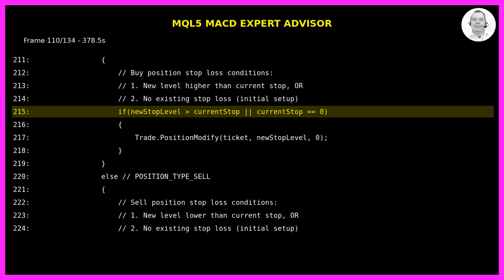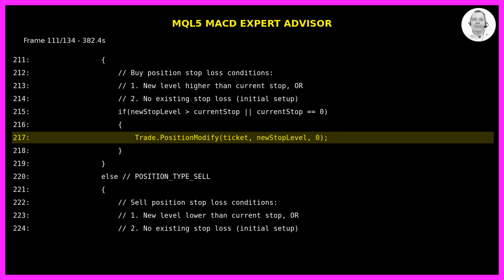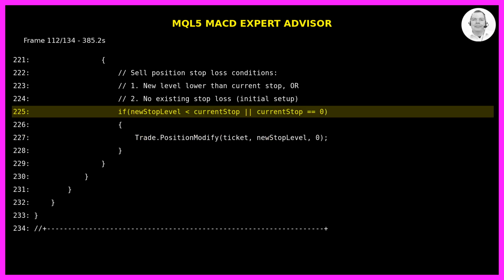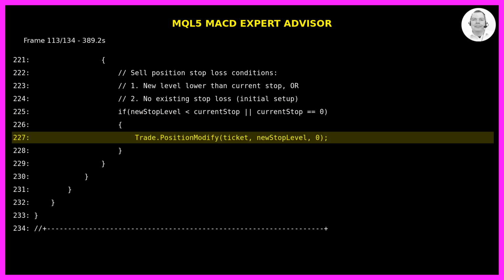For buy positions, it updates the stop loss if the new level is higher than the current stop or if no stop exists. For sell positions, it updates if the new level is lower than the current stop or if no stop exists. It uses Trade.mqh to apply the new stop loss level, keeping take profit at 0.